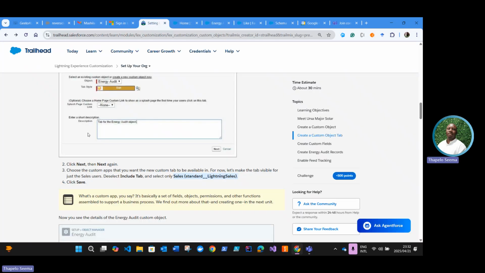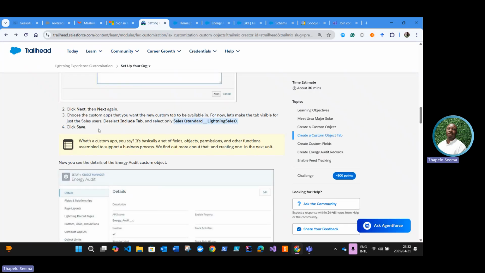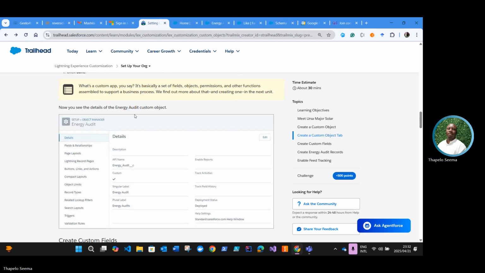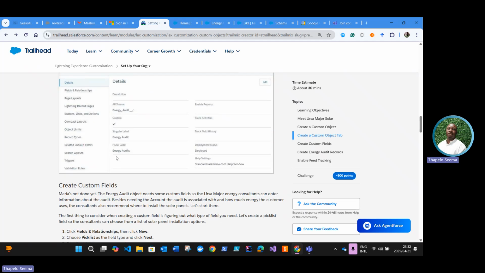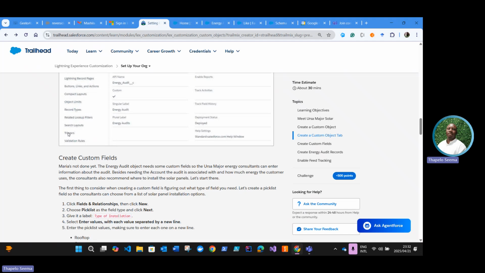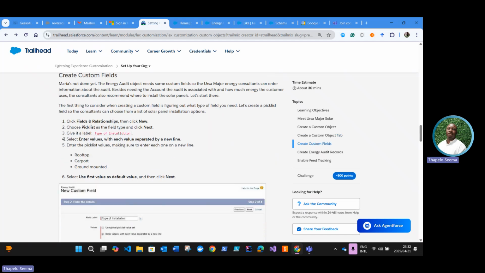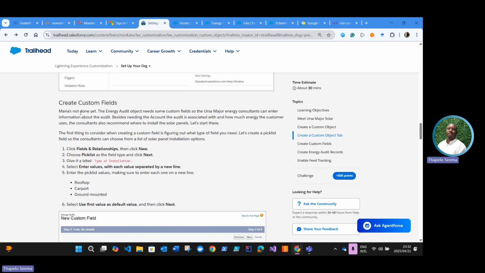I've created a tab and the object. So see once the object and tab have been created. And now we are going to create custom fields. So we further go to say, Maria is not done yet.